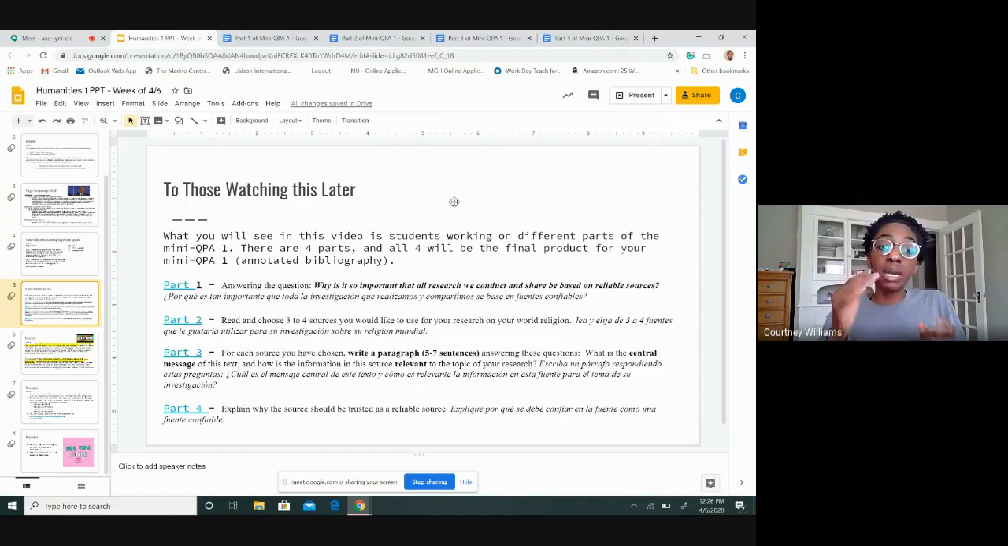You will find these same 4 parts in Google Classroom. Again, under classwork, under the title Distance Learning Revisiting Mini-QPA number 1, you will have all 4 parts. So part number 1 is answering the question of why is it so important that all research we conduct or do and share be based on reliable sources.